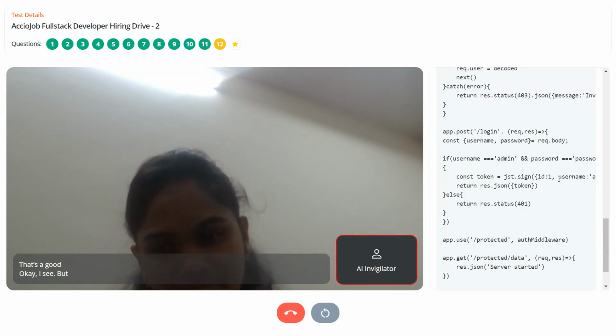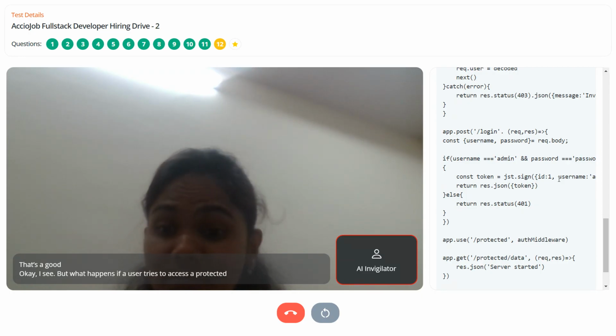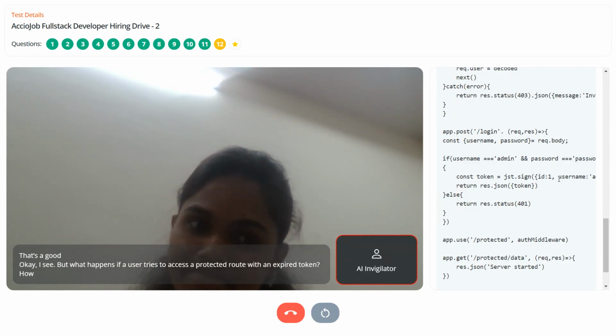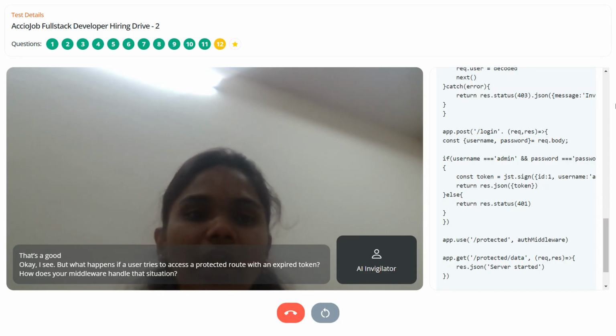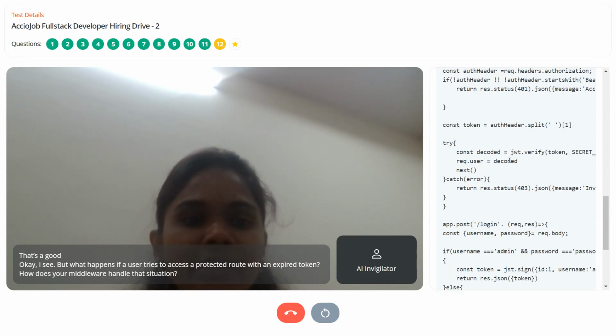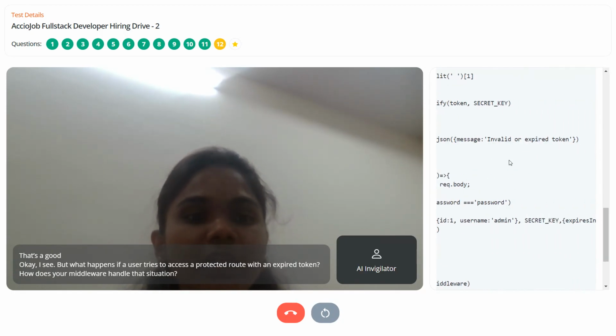Okay, I see. But what happens if a user tries to access a protected route with an expired token? How does your middleware handle that situation? In that case, there is a condition which I have given. In the try block I have const decode equal to jwt.verify the token. I am checking whether the token is expired or not. If the token is expired, I am giving the message invalid or expired token.